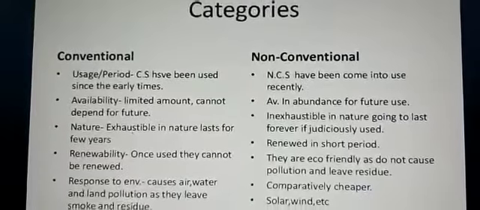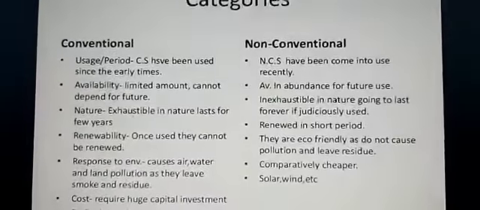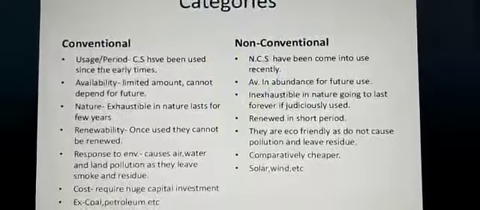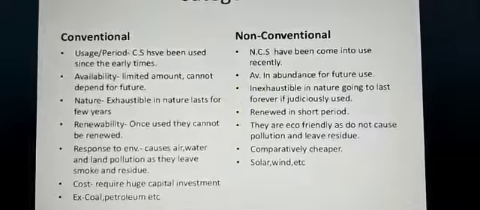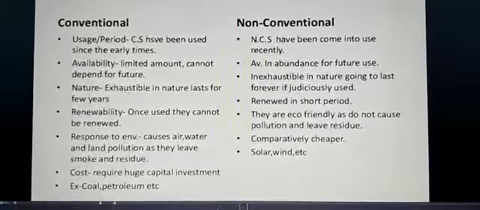In this chapter, we'll take only the conventional source, but the non-conventional source is also there in the next lesson, chapter number 14. Here you can see the difference between both the sources of energy.